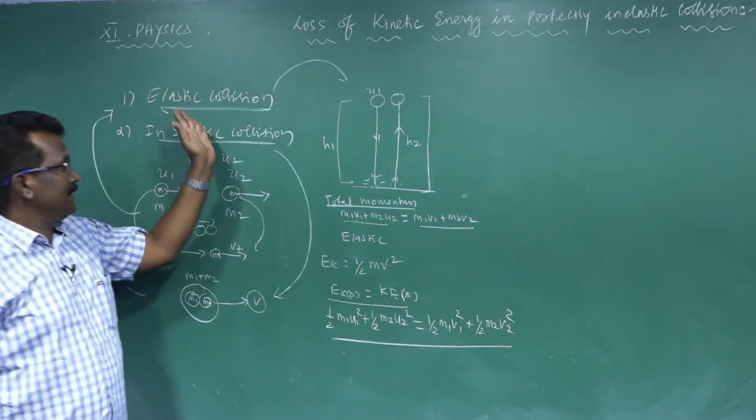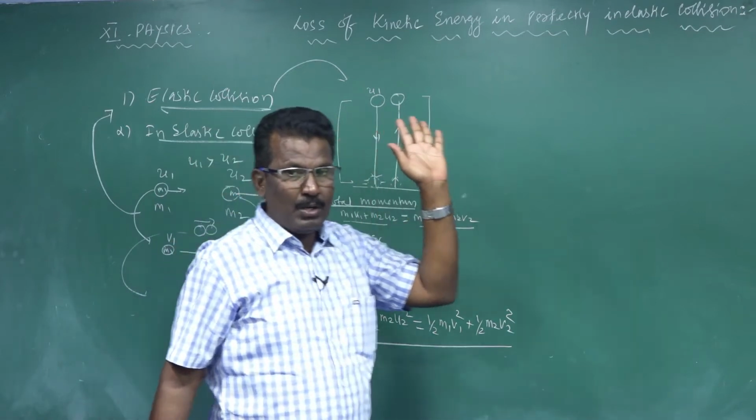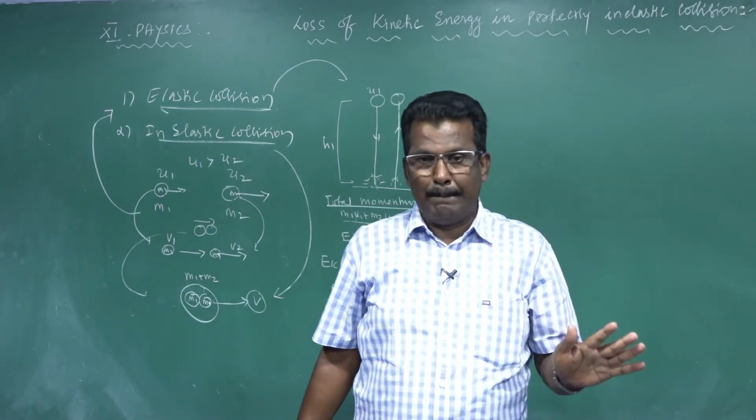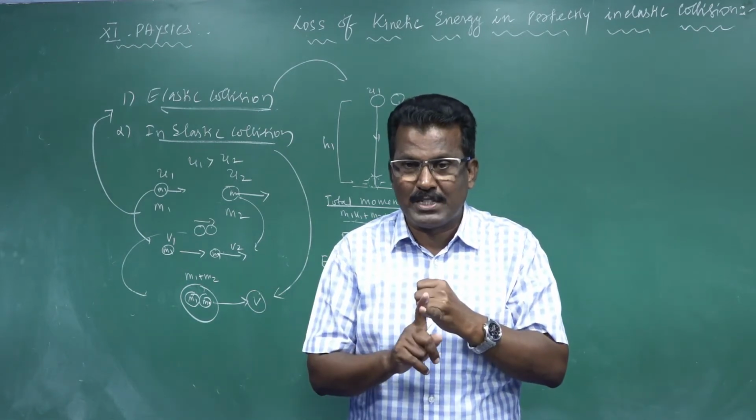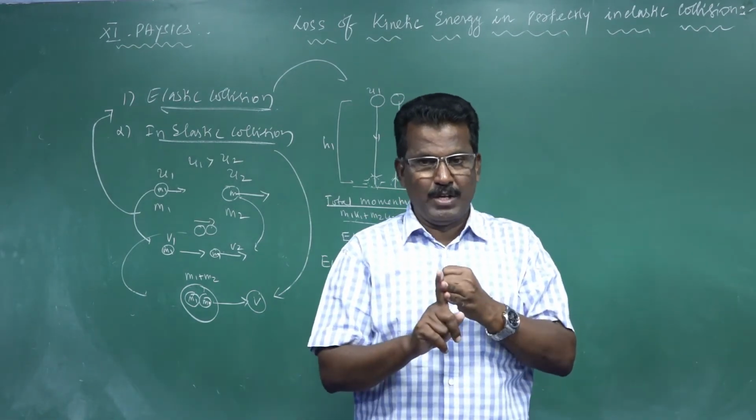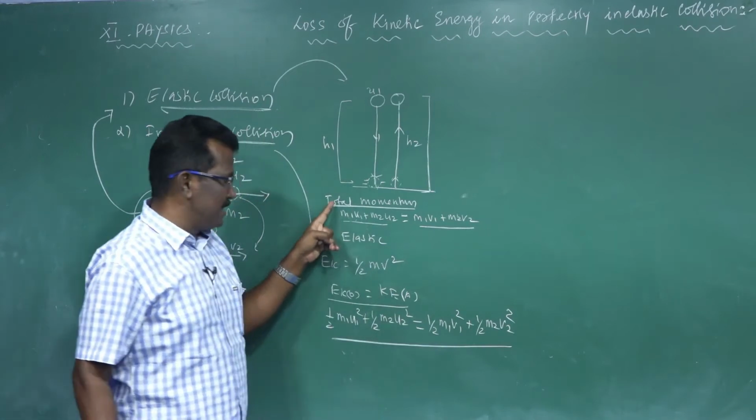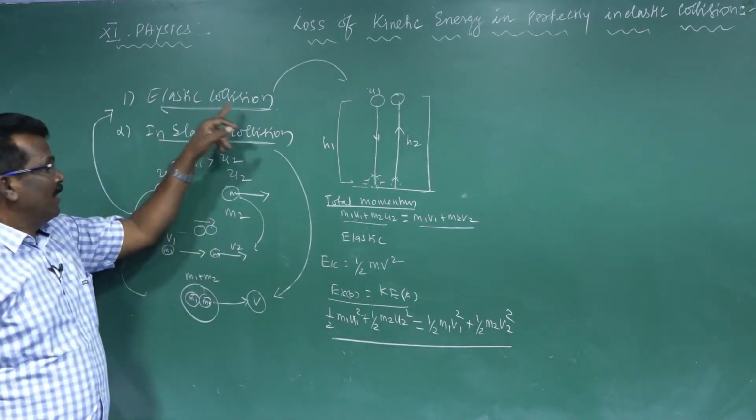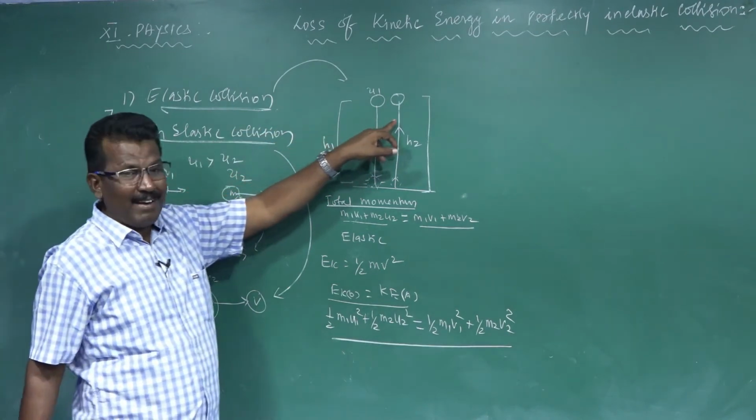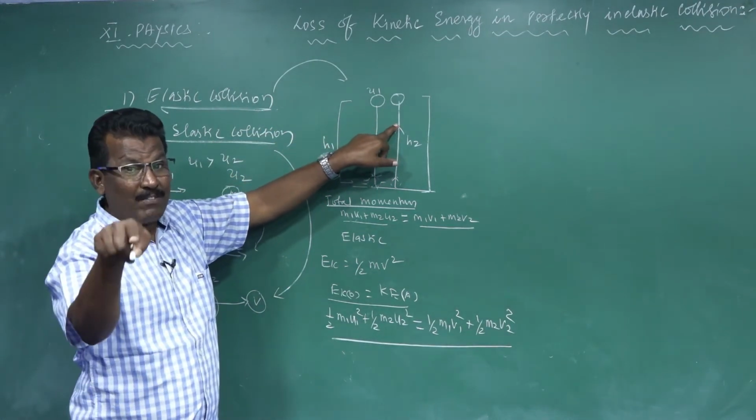So in the elastic collision, momentum is conserved and kinetic energy is conserved. That means kinetic energy before collision is equal to kinetic energy after collision, and momentum before collision is equal to momentum after collision. But is there any loss of kinetic energy? There is no loss of kinetic energy.